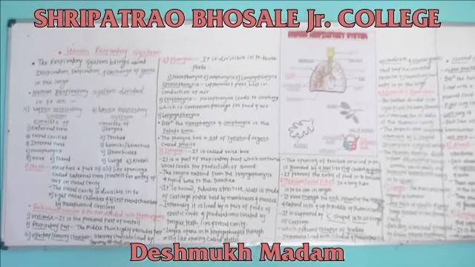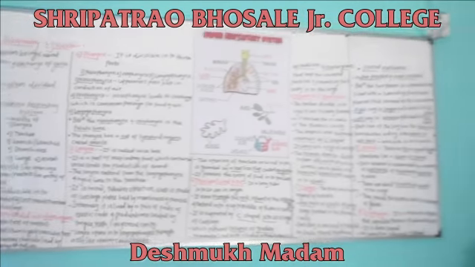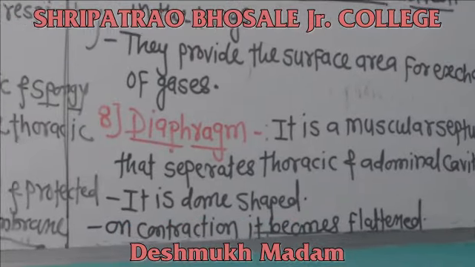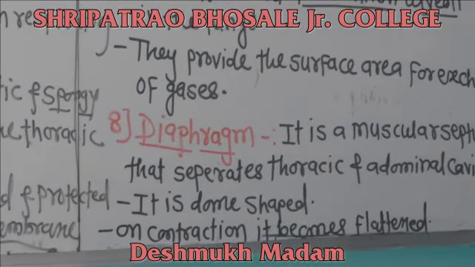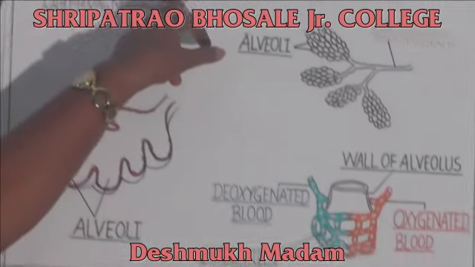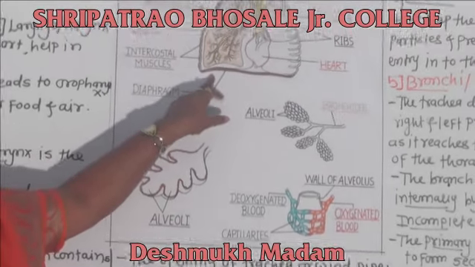It is dome shaped, and on contraction the diaphragm becomes flattened.